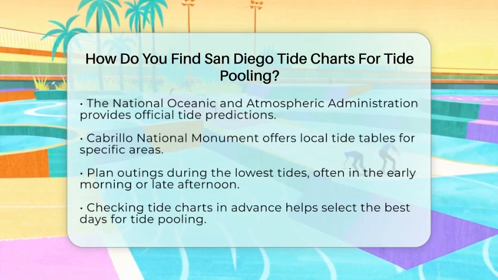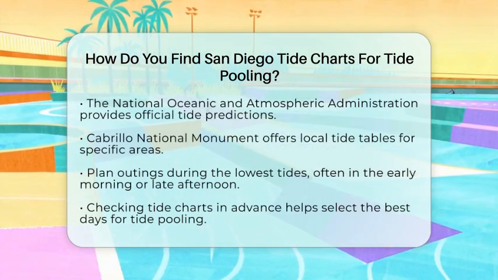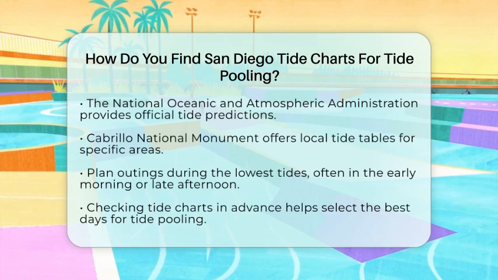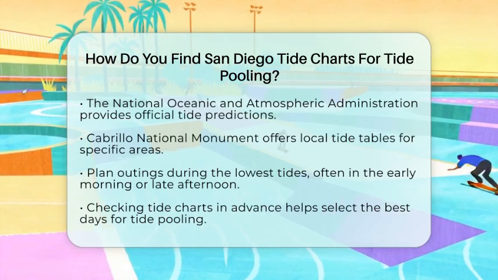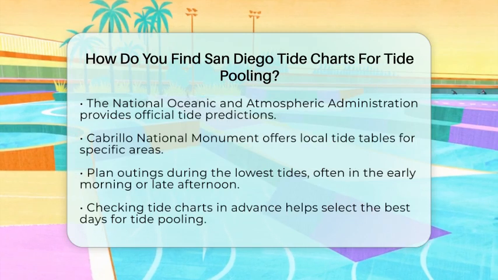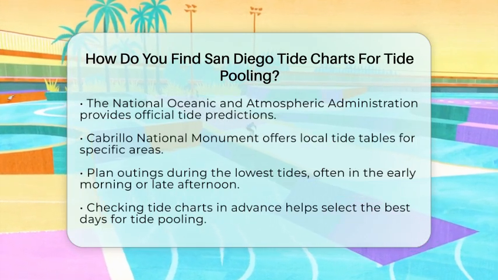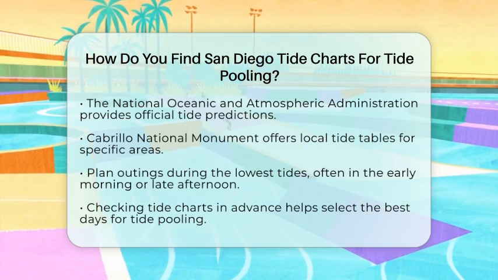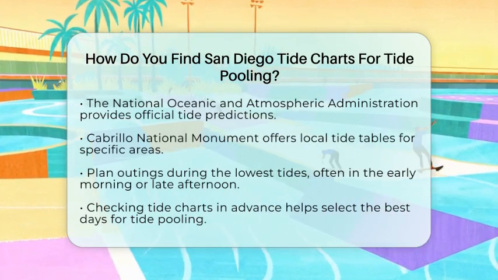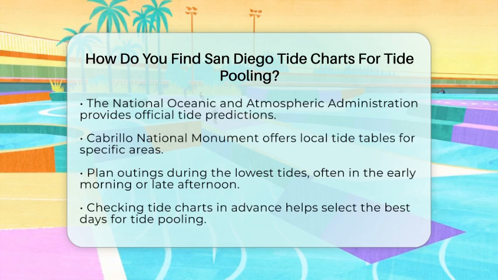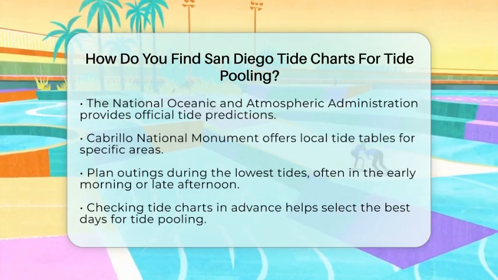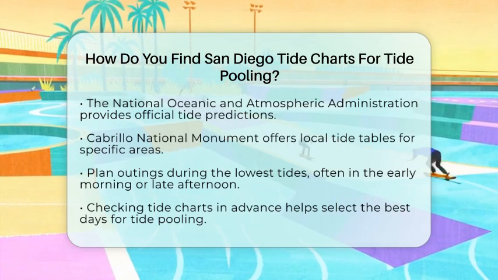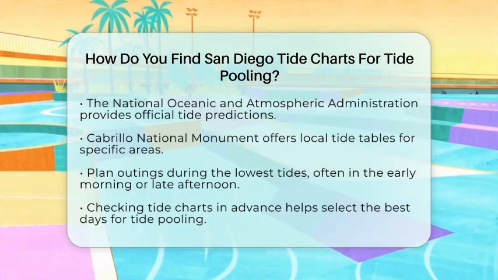To sum it up, finding San Diego tide charts for tide pooling is straightforward. Use trusted online tide forecast services or the National Oceanic and Atmospheric Administration for accurate predictions. Look for low tide times with heights around 0.7 feet or lower. Consult local tide tables, like those from Cabrillo National Monument, for specific information. By planning your visit around these low tides, you can safely and effectively explore San Diego's unique tide pooling spots.